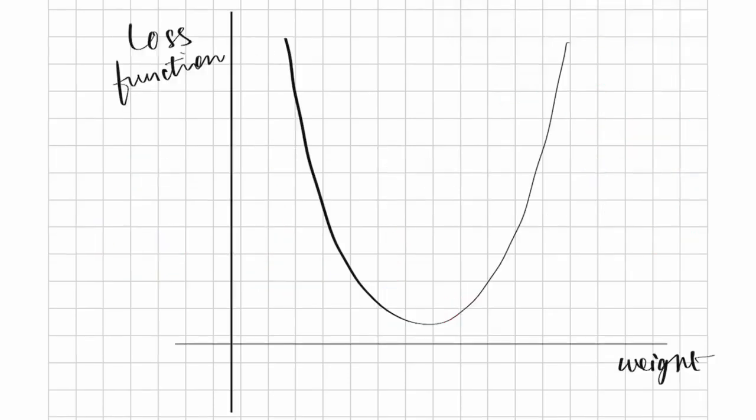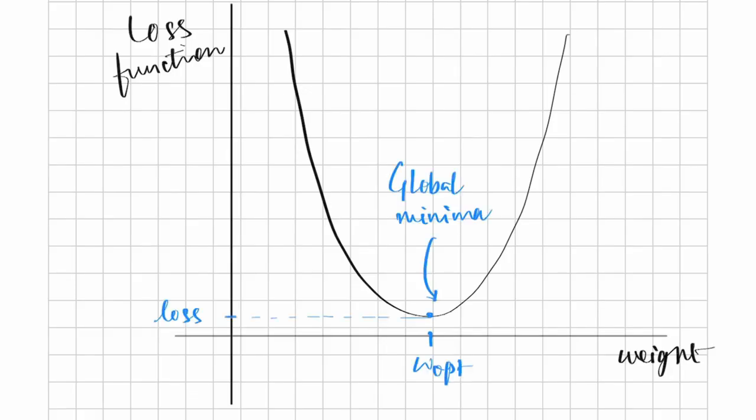This graph is parabolic in nature, and usually the loss function versus weight is in this form. As we see, the loss is minimum at the global minima of this parabola, and our target is to minimize the loss.